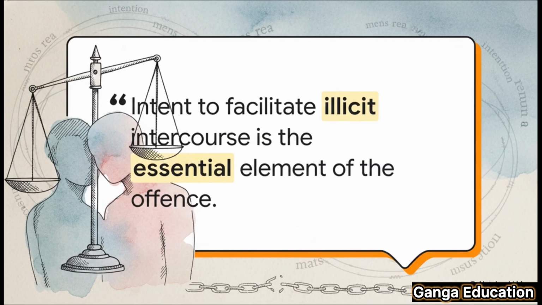Similarly, for Section 84, we have the case of Alamgir versus the State of Bihar. In this case, the Supreme Court established that the most important element, the mens rea, if you will, is proving the intention to facilitate illicit intercourse. If that intention can't be proven, the offense simply isn't made out.